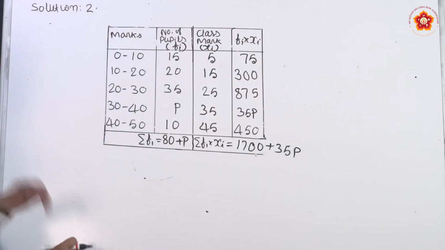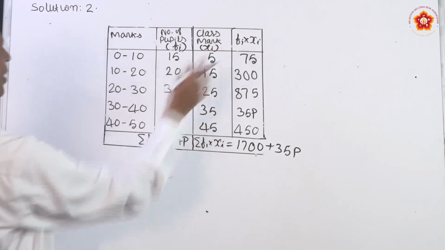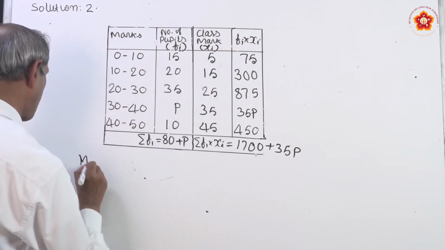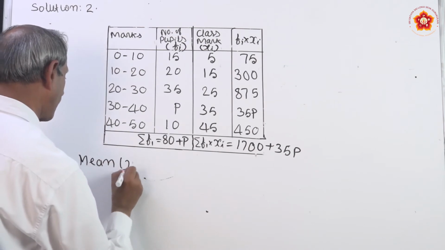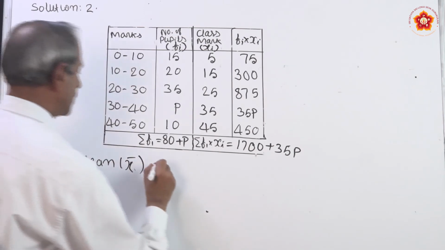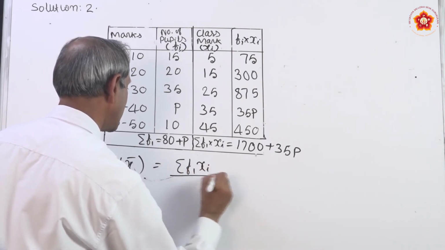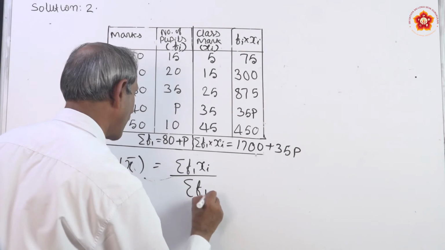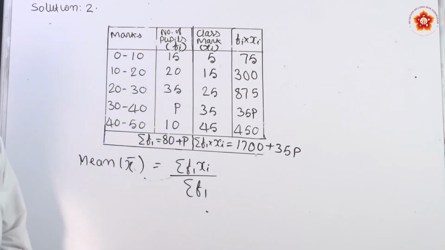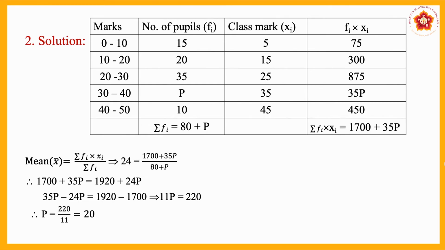Now, you have to apply the formula. Already you know the formula for the mean. Here mean is equal to sigma Fi into Xi divided by sigma Fi. Now, in this formula we have to apply the given values, then we can find out the unknown value p. For example, here mean, x bar, is equal to sigma Fi into Xi by sigma Fi